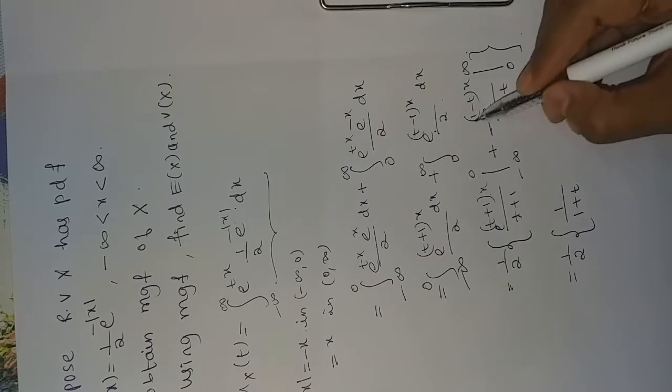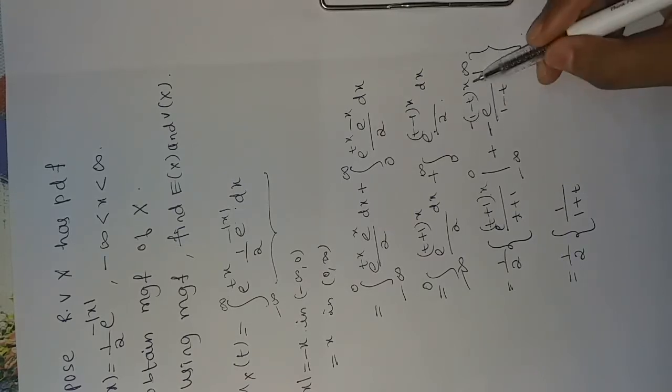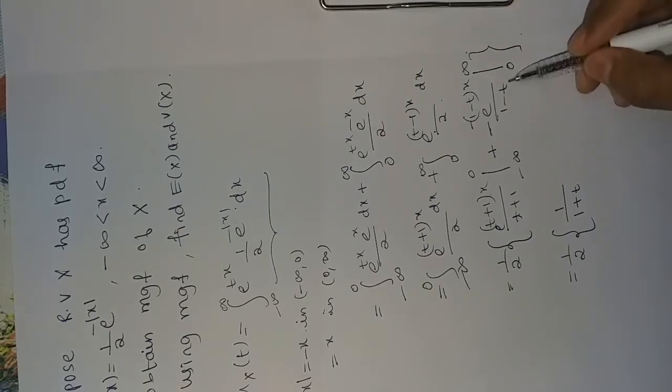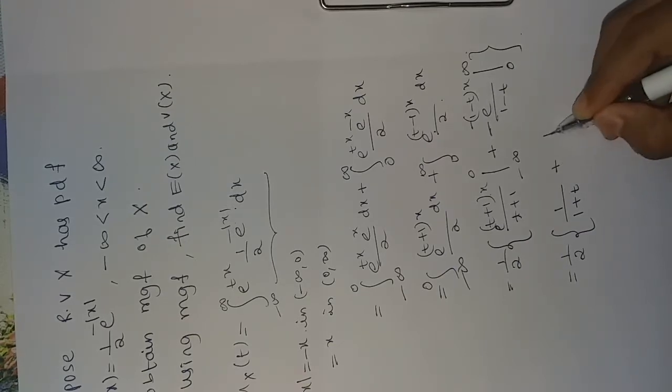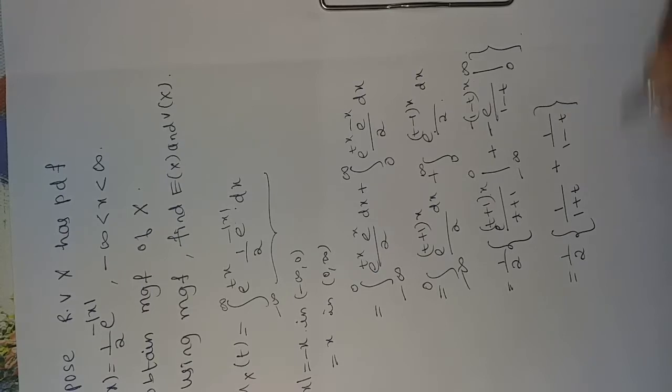e power minus infinity is 0 on applying the upper limit. So minus of minus e power 0 will be 1. So it is plus 1 upon 1 minus t. Taking the LCM and simplifying, we get 1 upon 1 minus t square.